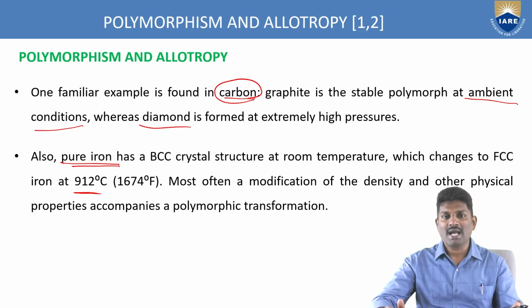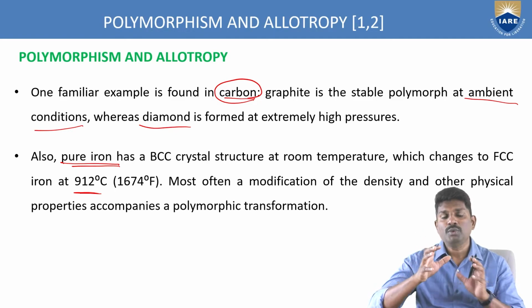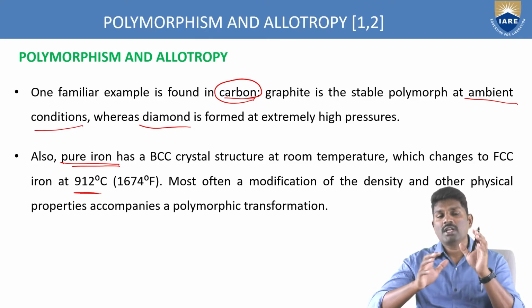Carbon at ambient temperature has a graphite type of atomic structure. If you apply a high amount of pressure to the same carbon, this graphite structure changes to the diamond atomic structure. This is how you can observe polymorphism in carbon, meaning it has two or more atomic structures.